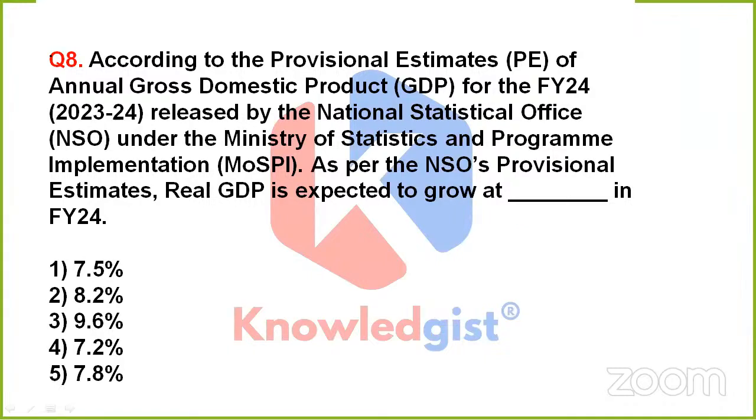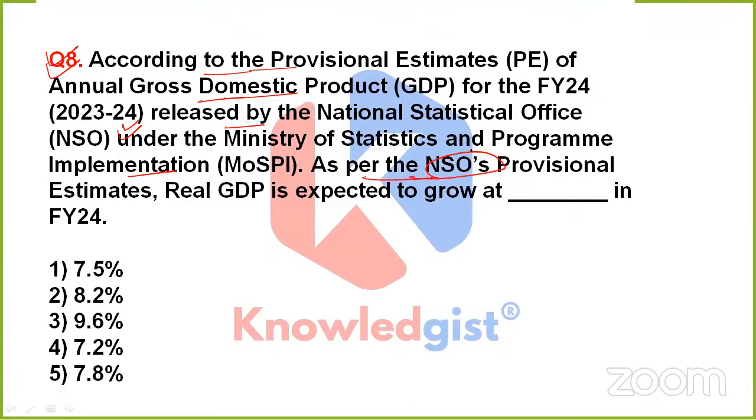Clear? Now, the next question is asking, according to the provisional estimates of annual gross domestic product for the financial year 24, which was released by NSO. What is NSO? National Statistical Office. And this office comes under the Ministry of Statistics and Program Implementation.